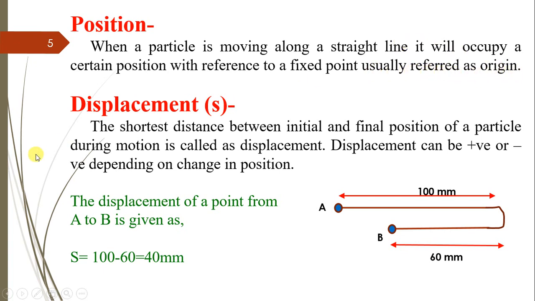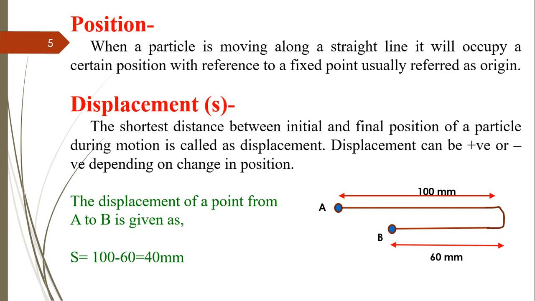For example, if I am considering a particle kept at point A and now it is moving from A to point B, then the particle occupies a certain position with reference to a fixed point, with respect to point A. Now the particle will occupy the position at point B. So we call it the position of the particle with respect to the fixed point, or origin. From the origin, point A, the particle will occupy the new position, that is point B.